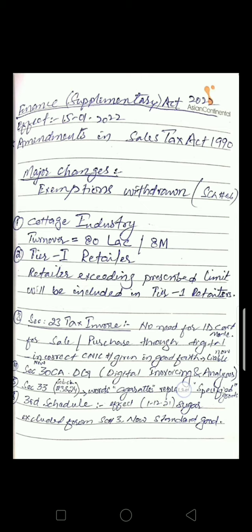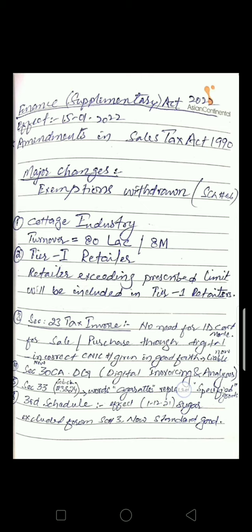There is a certain limit or threshold specified by Federal Board of Revenue. If any retailer is exceeding that prescribed turnover or threshold or limit, then that retailer will be included in Tier 1 retailer.